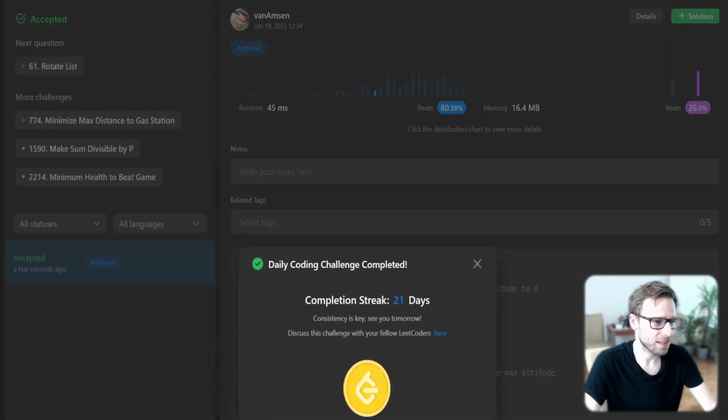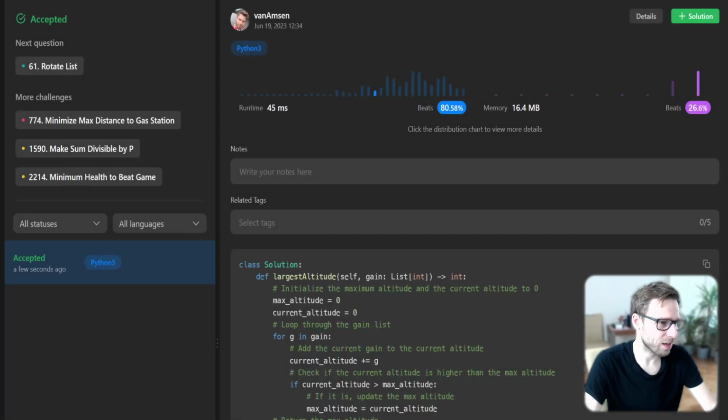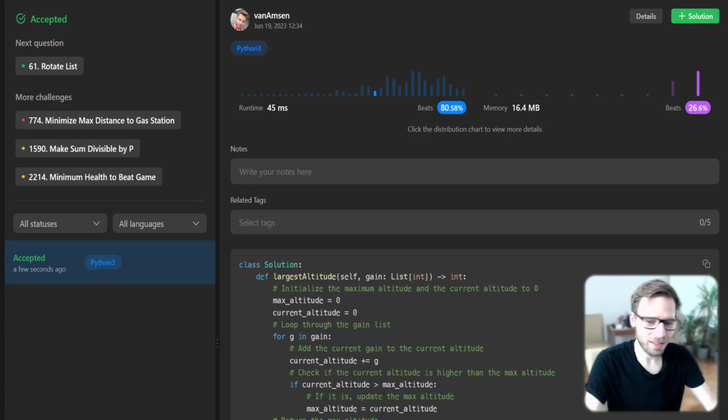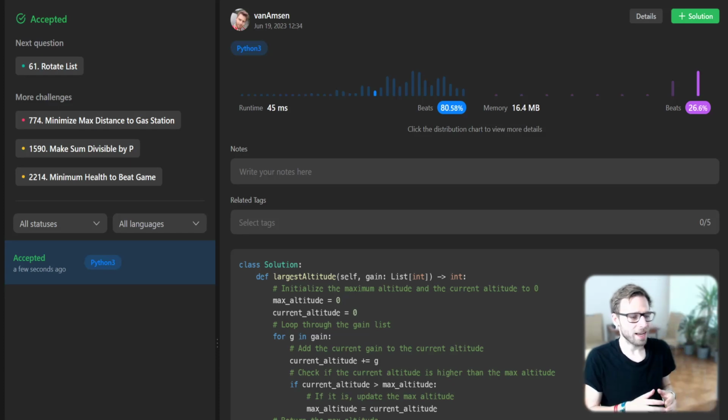So yes, it's working, and we have completed 21 days of daily challenges. So everything's perfect, and we beat 80% with respect to runtime, and also 26% with respect to memory. So it's really good. And yeah, our solution worked as expected, and this problem has a linear time complexity, O(n), as we are going through the gains list only once.